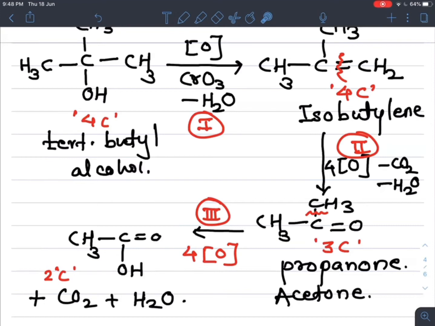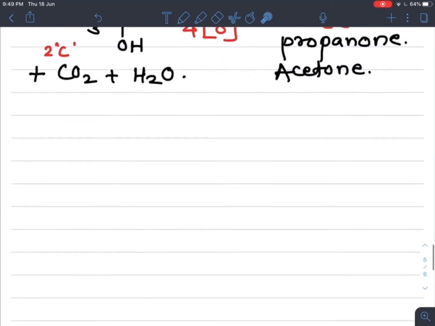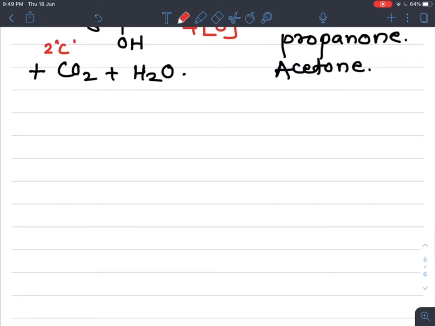If you see, in the first alcohol, how many carbon atoms are present? 4 are there. And finally how many carbons does the carboxylic acid contain? A 2 carbon containing carboxylic acid is formed. So for the objective, this general statement is the most important. If a primary alcohol is there, I can write here RCH2OH.